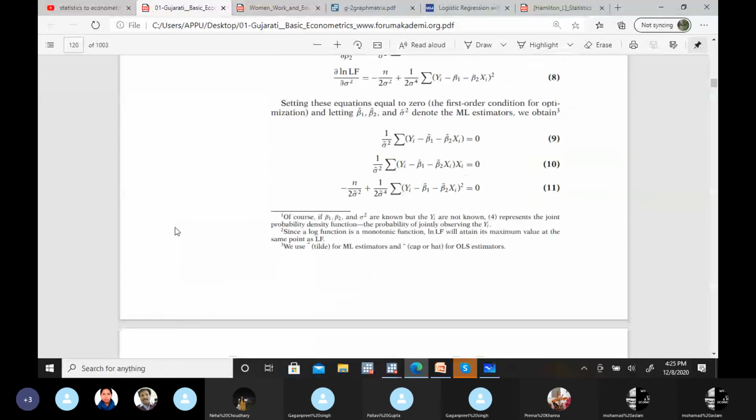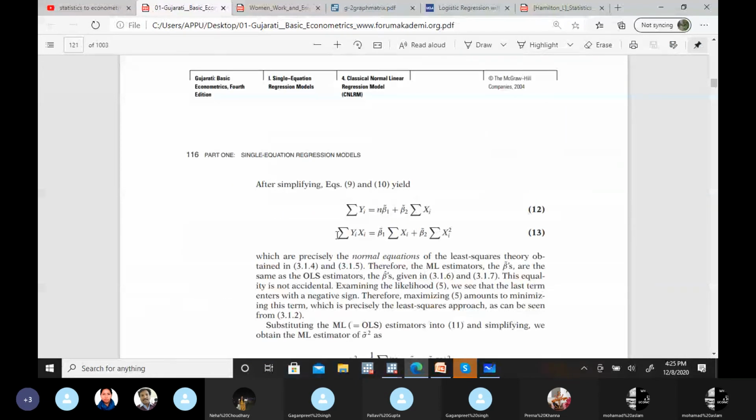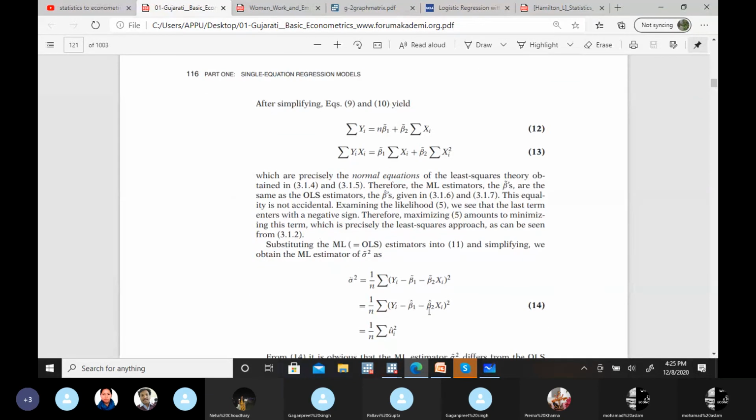If you go by this derivation, in the end you will find that the normal equations in the MLE method as well are similar to the OLS method. So there is no difference in beta values, these estimates, if your sample size is sufficiently large. Then MLE and OLS will give the same results. But another advantage with MLE is that we can also use it with non-linear parameters.